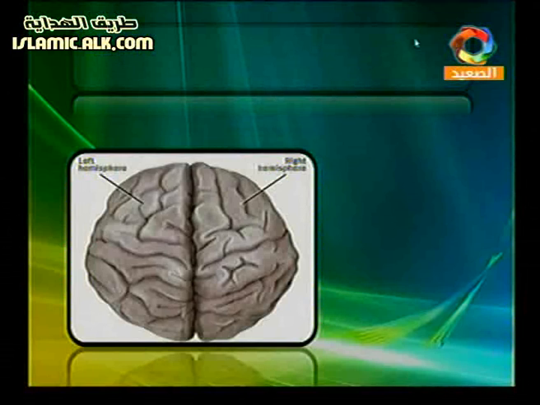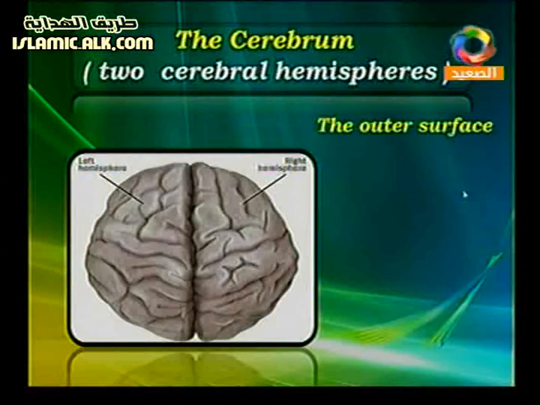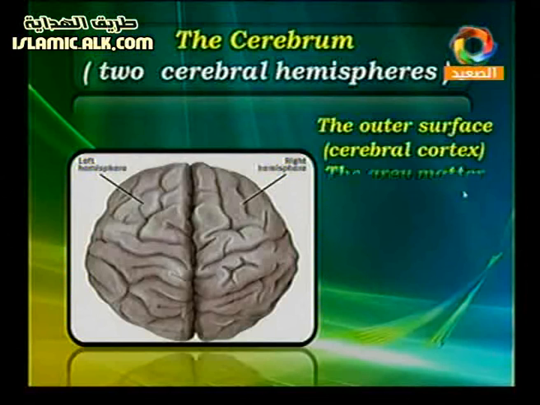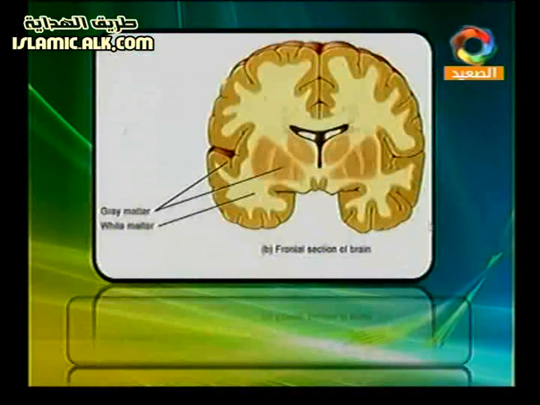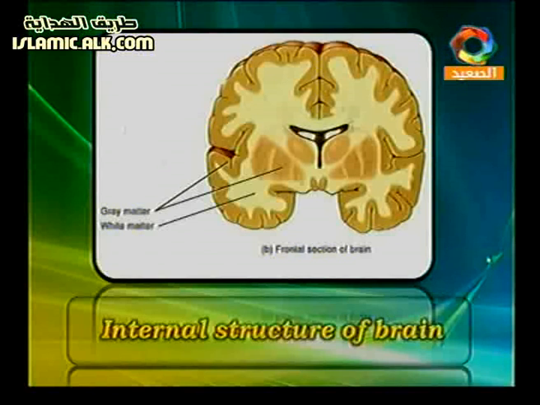So here is the brain, the first part, the cerebrum, or two cerebral hemispheres. The outer surface, the cerebral cortex, has gray matter. The second one is the fissure, which means the separating part between them. This is the white matter inside, and we have the gray matter, or dark matter, found here in the brain. This is the internal structure of the brain.